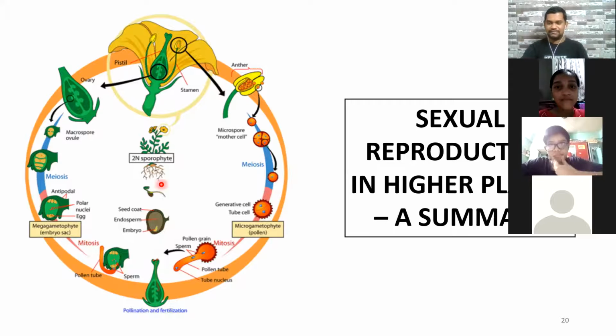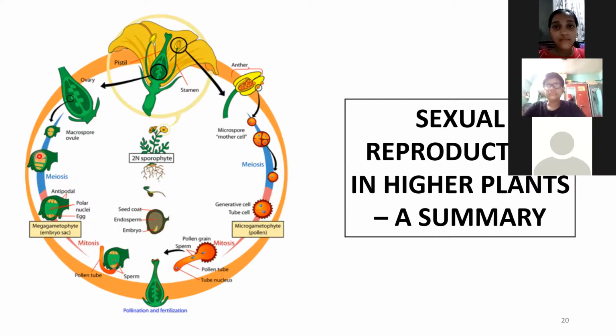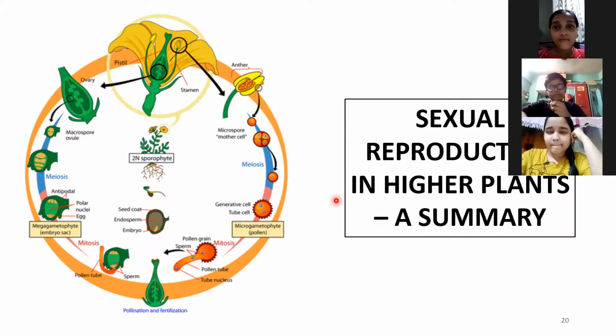So after seed dispersal, wherever the seed will land up, it will germinate and it will produce the new plant. That new plant will again start having its own flowers and all, and the same story will continue. So is the entire story clear? Everyone?